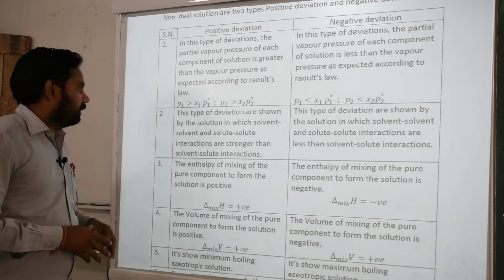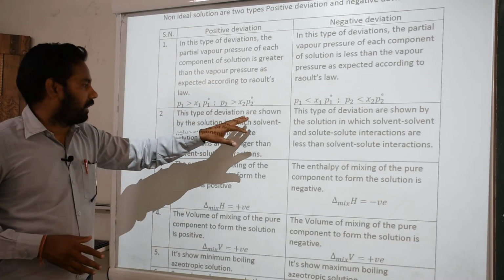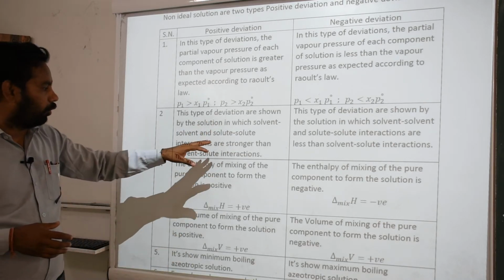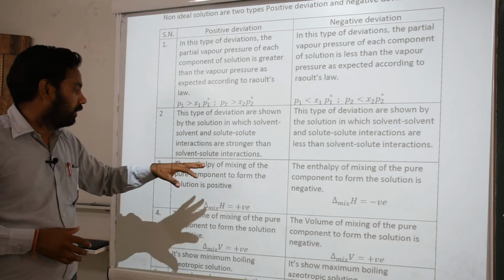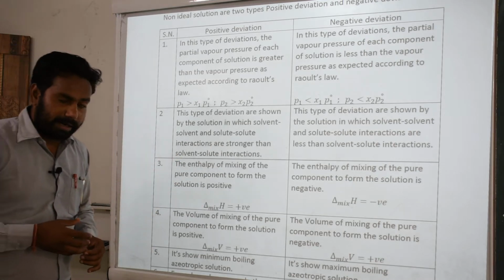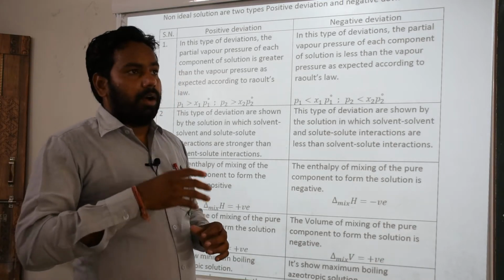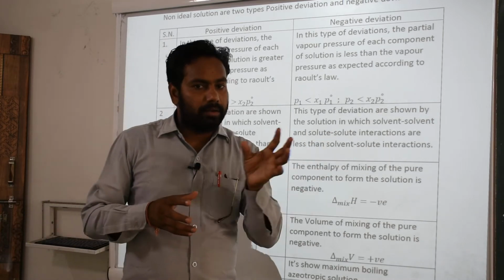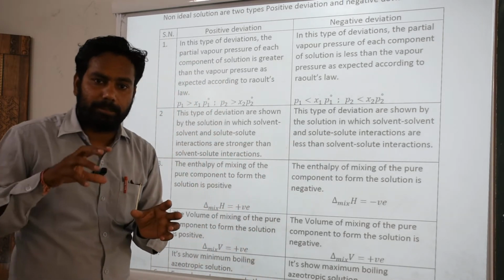Then second, this type of deviation is shown by solutions in which solvent-solvent and solute-solute interactions are stronger than solvent-solute interaction. It means in positive deviation the volume is increased compared to solute and solvent, and the solution volume is maximum.